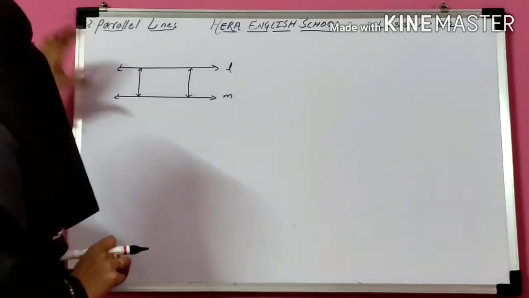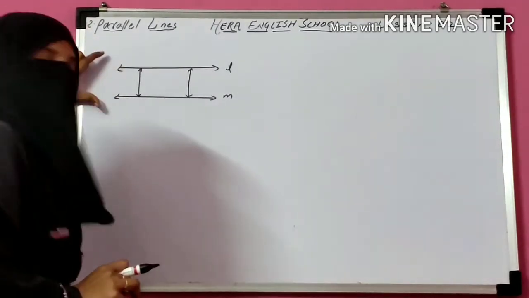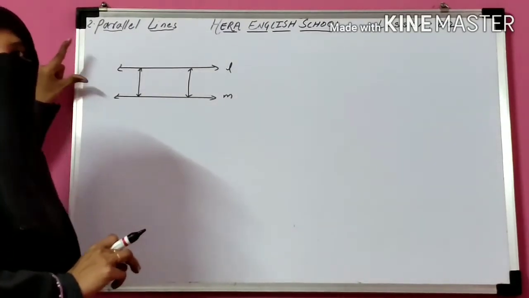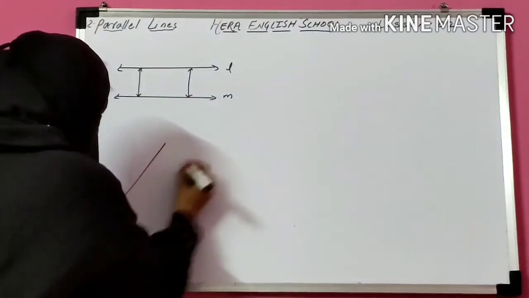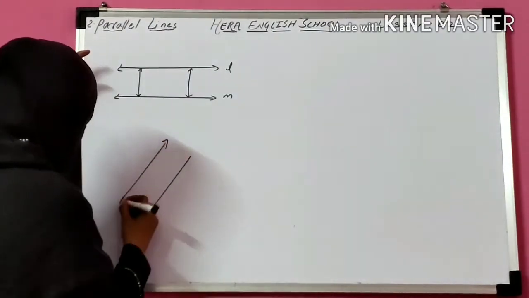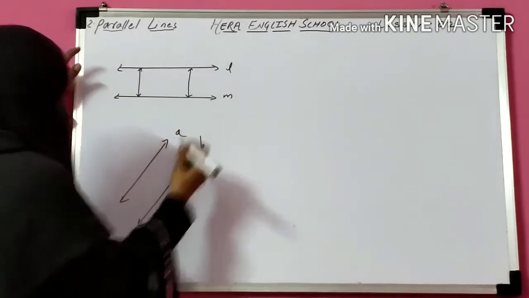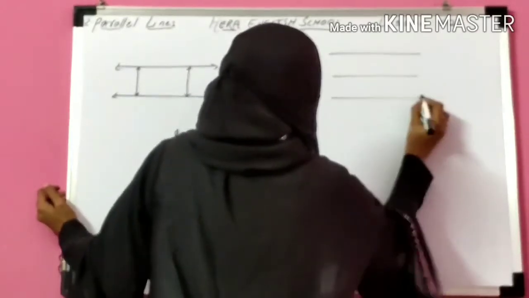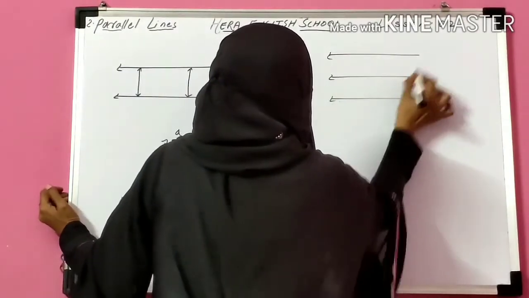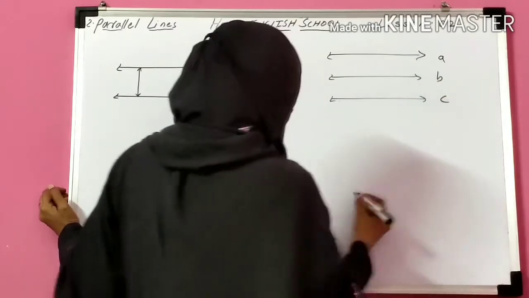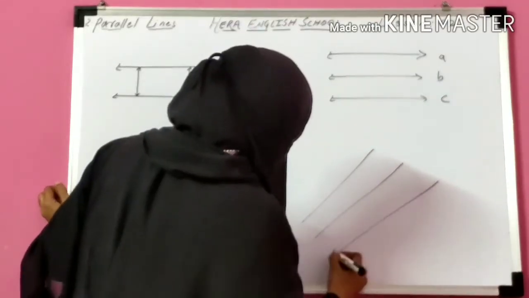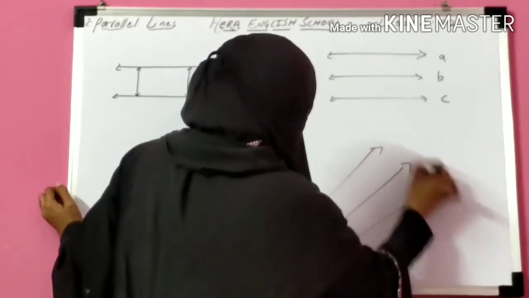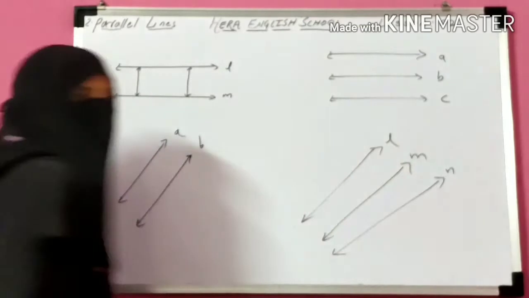The lines which are coplanar, do not intersect each other and pass at the same distance are called parallel lines. So these are the parallel lines. These are also parallel lines. Line A and B are the parallel lines here. These three lines, line A, line B, line C, are also parallel lines. And these three, L, M, N, are also parallel lines.